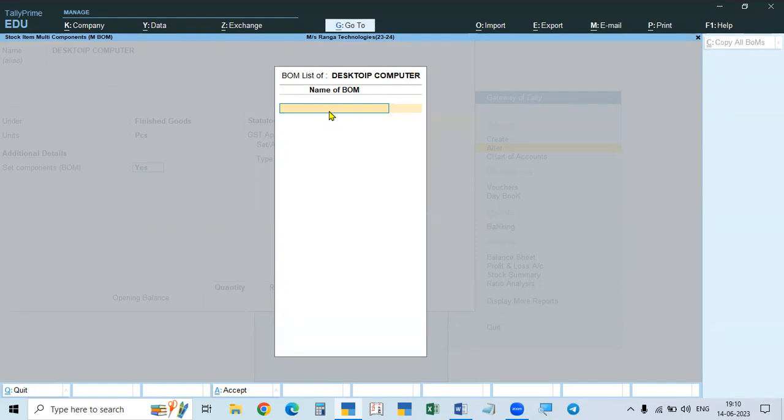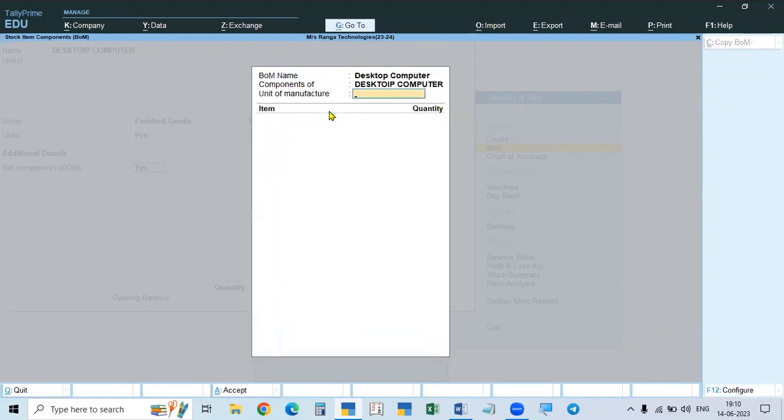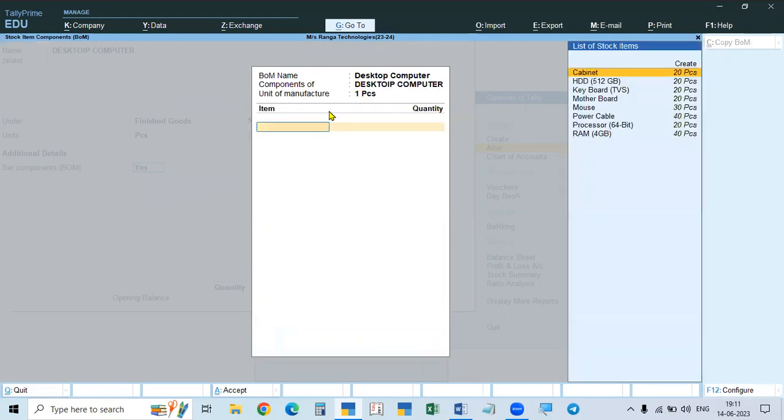I will give desktop computer, small letters. That is the name of the bill of material. Now, for how many units do you show the material? For one unit. In the manufacturing journal, if you give this list and whatever the quantity produced, automatically it will calculate it. For one piece, this is also pieces, what is the material required?